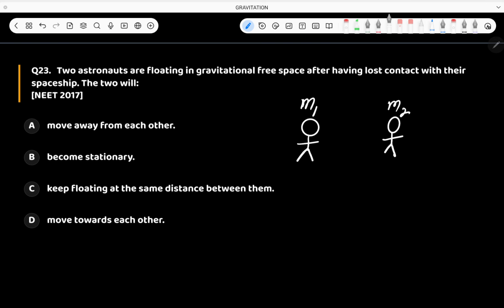Now obviously, concentrate on this. There will be gravitational force between these two masses. So force F1 will act on this, and force F2 will act on this. Because of this force, these two astronauts will accelerate towards each other. So the answer to this question is simply they will move towards each other.